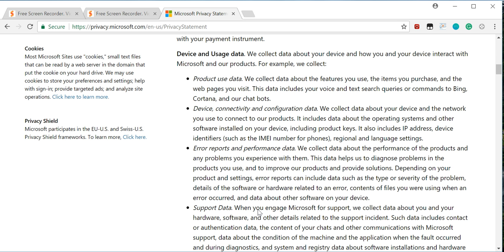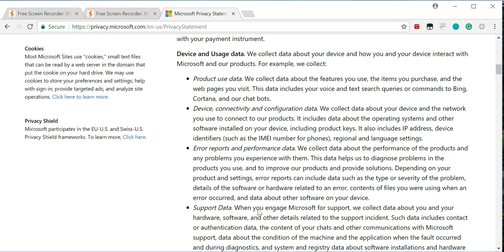Device connectivity and configuration data. We collect data about your device and the network you use to connect to our products. It includes data about the operating system, other software installed on your device, including product keys. This also includes IP address, device identifiers, such as IMEI number for phones, regional and language settings. Error reports and performance data. We collect data about the performance of the products and any problems you may experience with them. This data helps us to diagnose problems in the products you use and to improve our products and provide solutions.